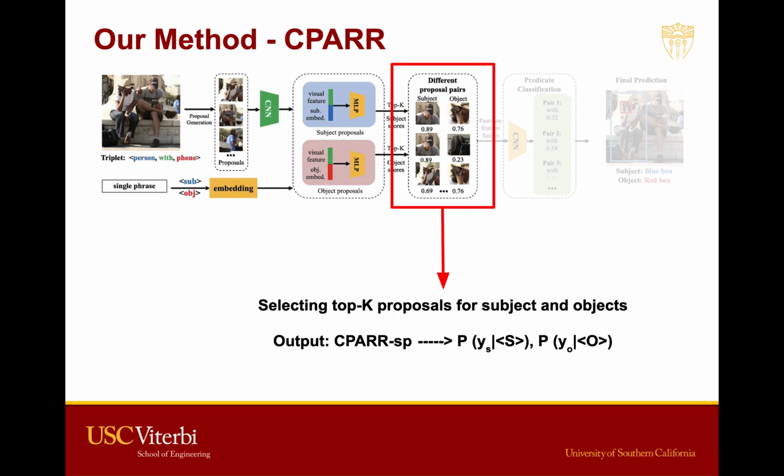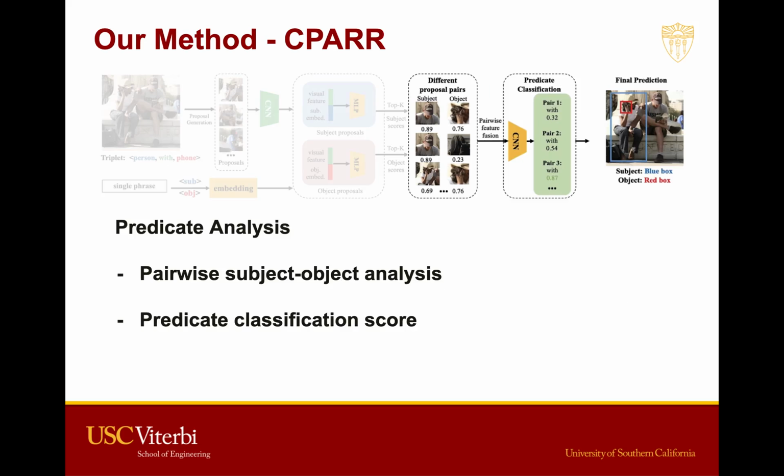Since we only extracted 5 objects for evaluation, the overall combination is only 25. This greatly reduces the complexity of computation for the second stage. In the second stage, we evaluate every subject-object pair with the predicate analysis module. Different from the first stage, where every subject and object are taken into consideration separately, in this stage we combine the subject and object together to evaluate the score for the predicate relationships between them.